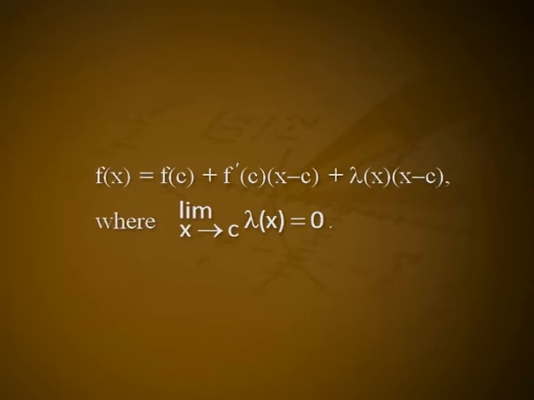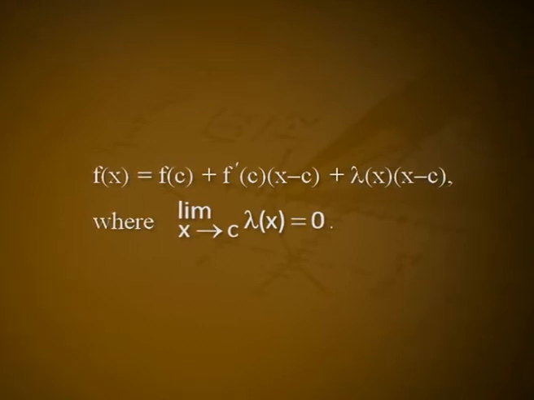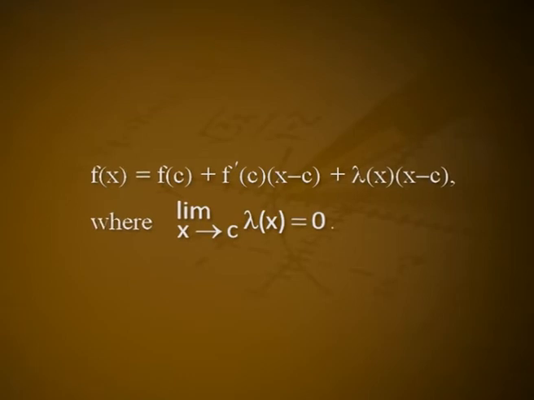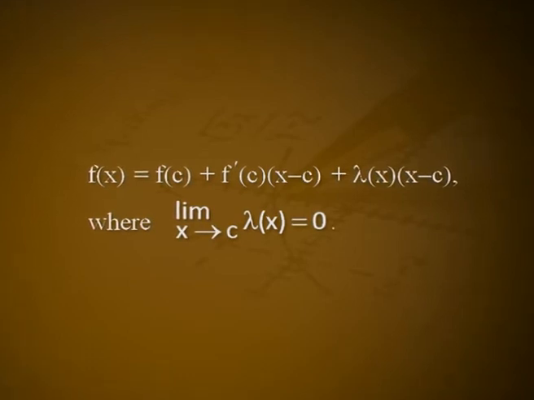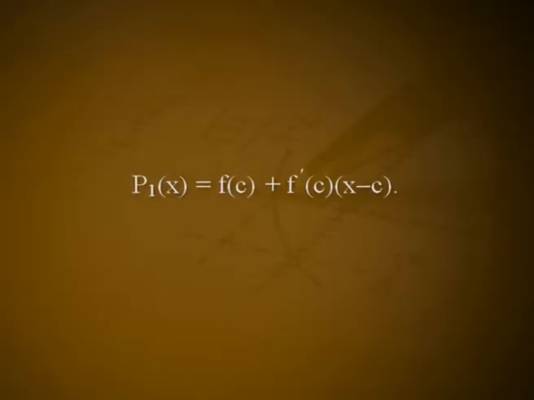We know that the mean value theorem relates values of a function with its first derivative. If f is a real valued function differentiable at a point c, then f(x) = f(c) + f'(c)(x − c) + λ(x)(x − c), where the limit as x tends to c of λ(x) = 0. Let us take P1(x) = f(c) + f'(c)(x − c). Then P1(x) is a linear approximation of f at the point c. It is possible to find better approximations of higher degree polynomials for the function.